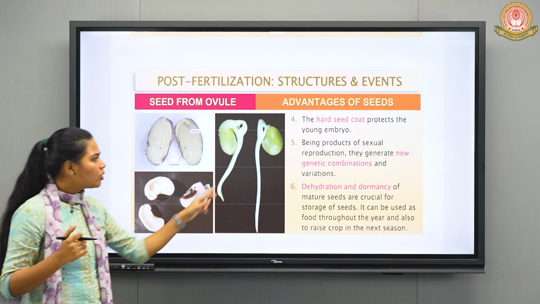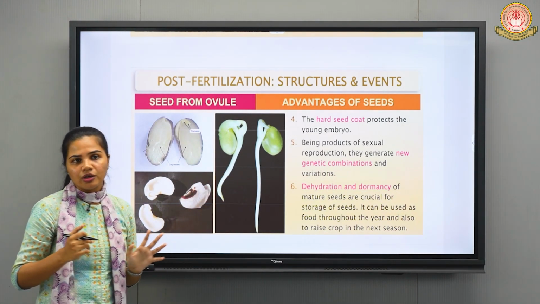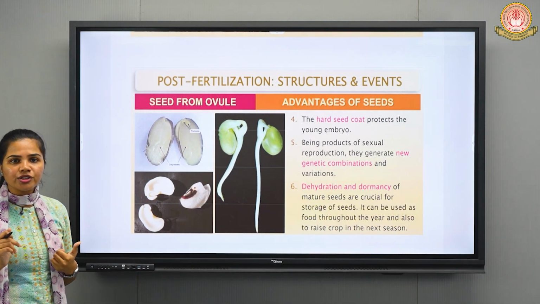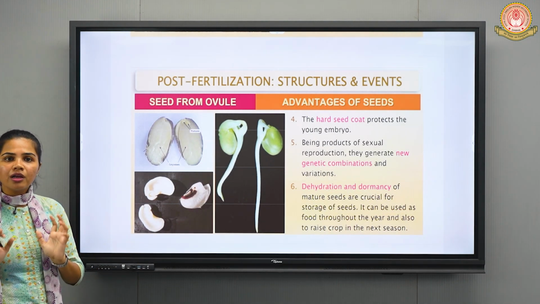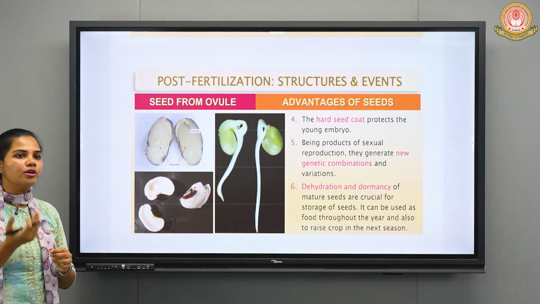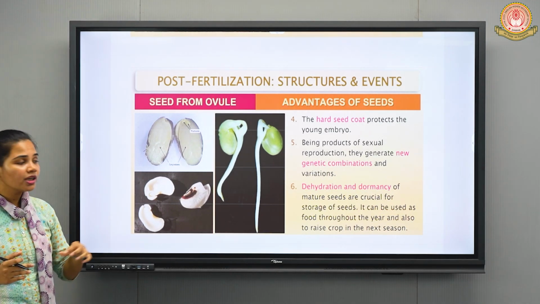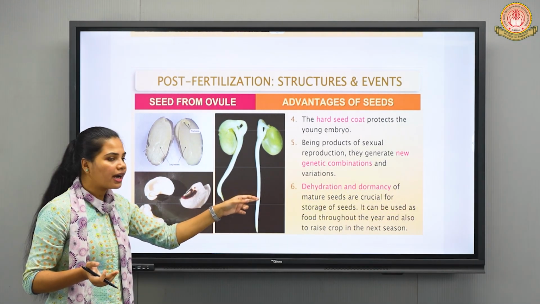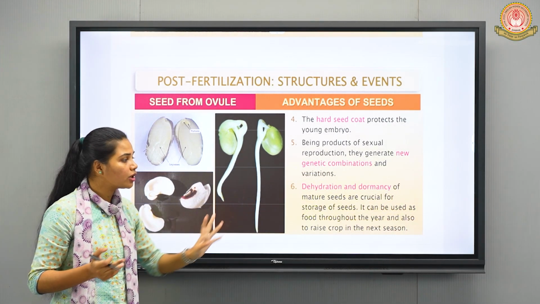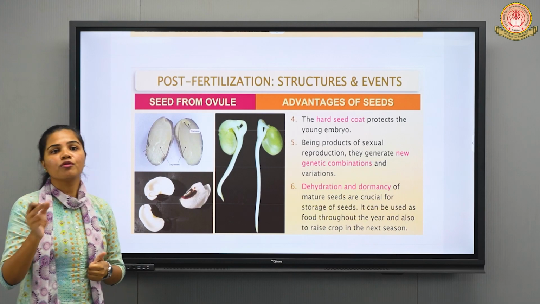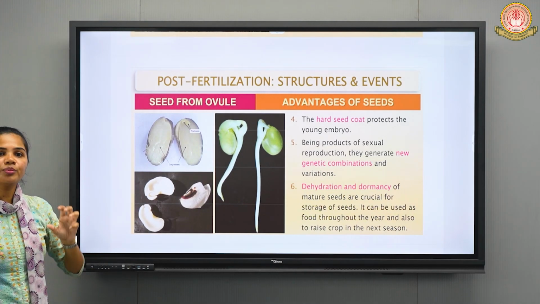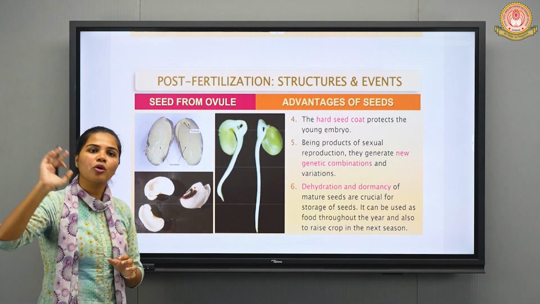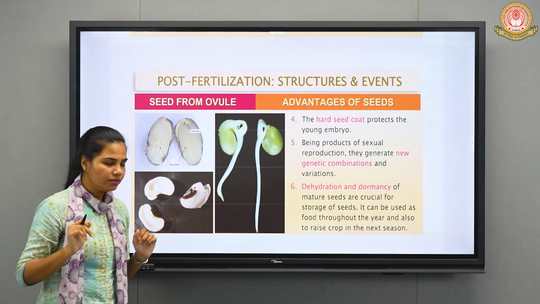Fine. Next point is about dehydration and dormancy. Dormancy we have already discussed. Under unfavorable conditions, the seed will become dormant. It will attain the dormancy phase, in which it will stop the germination of the seed, right? So dehydration and dormancy of mature seeds are crucial for the storage and preservation of seeds, so that we can preserve them for a longer period of time.